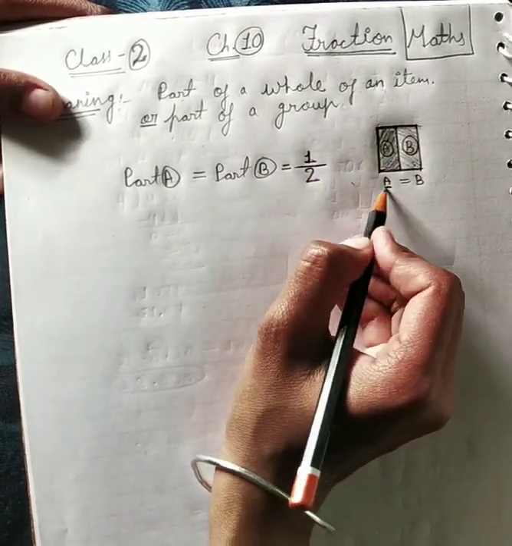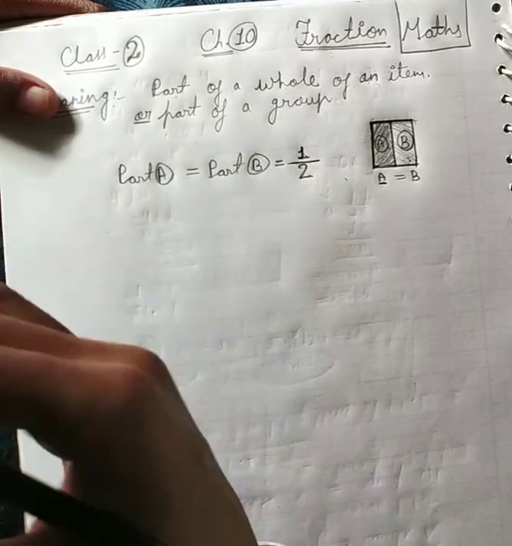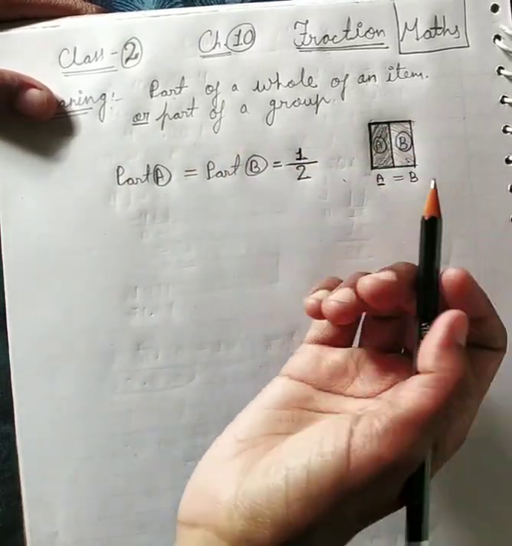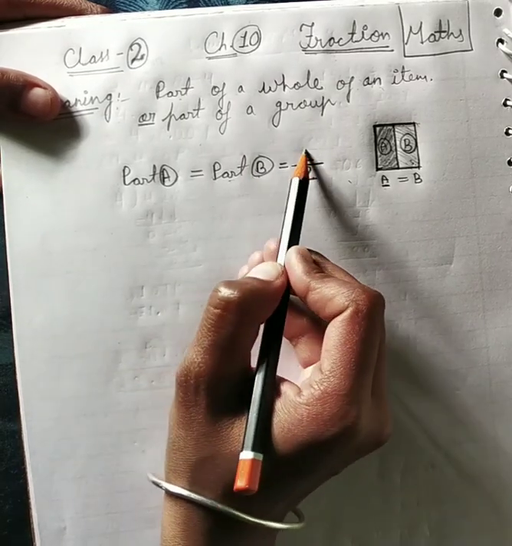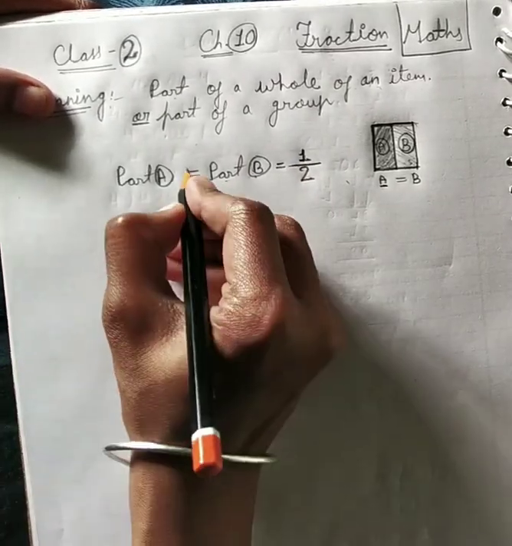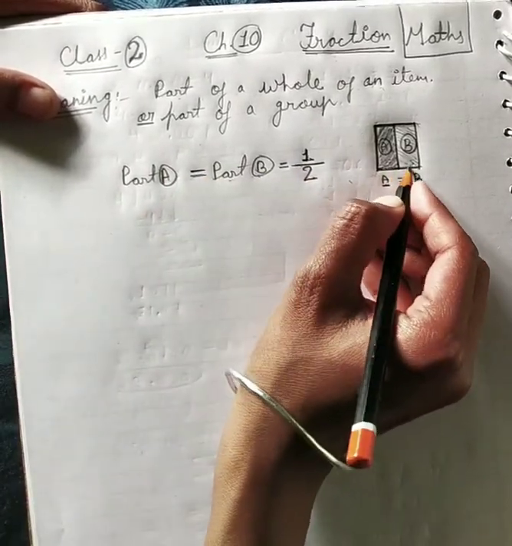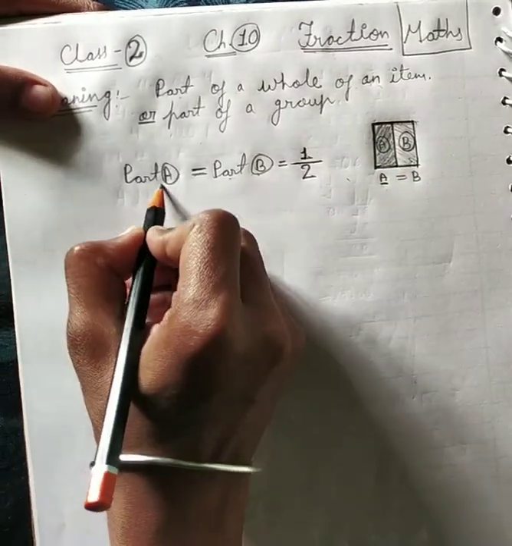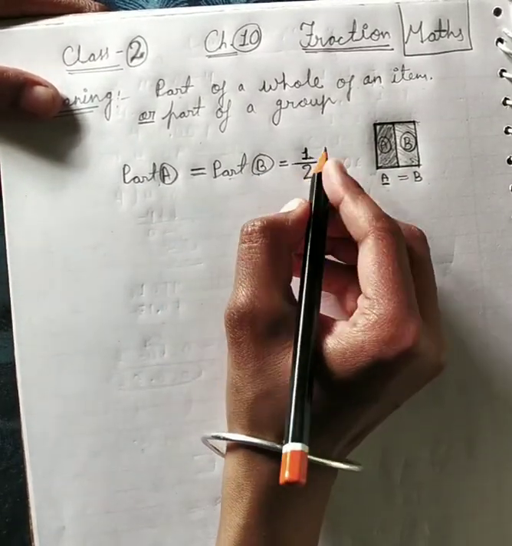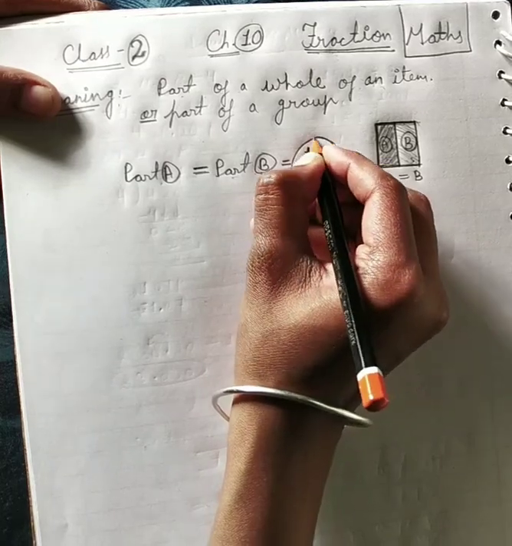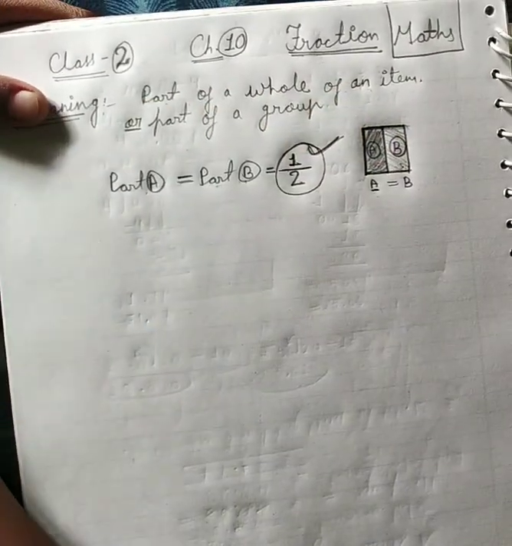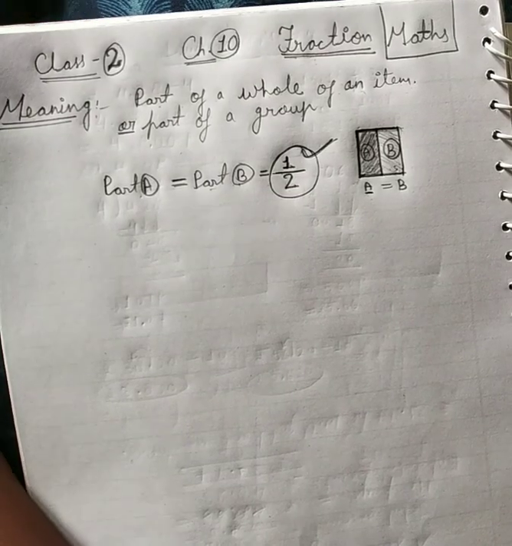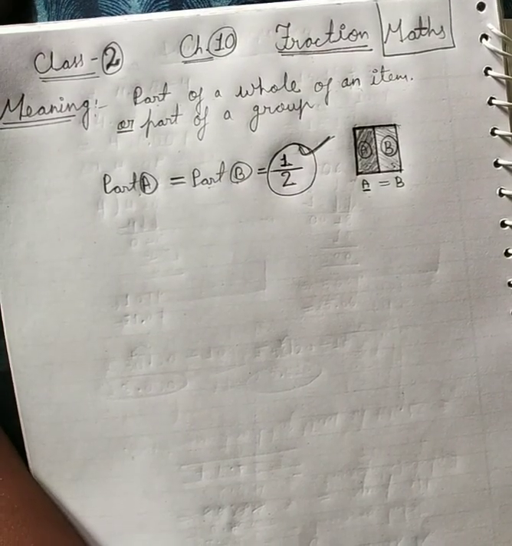So the fraction of part A is equal to 1/2, and the fraction of part B is also 1/2. Part A and part B are both equal, so part A equals part B equals 1 by 2. This 1 by 2 is a fraction. Is that clear?